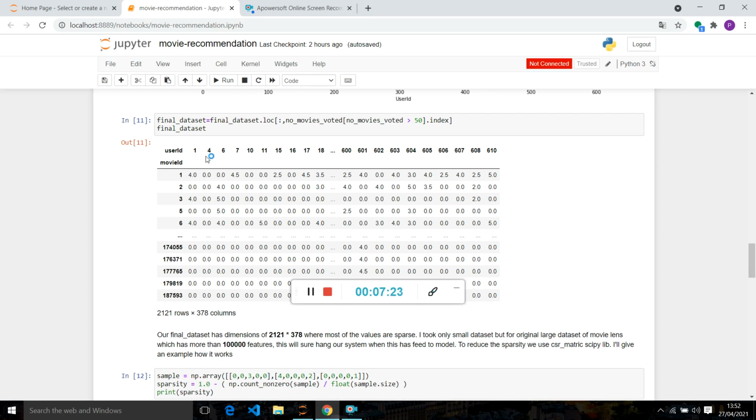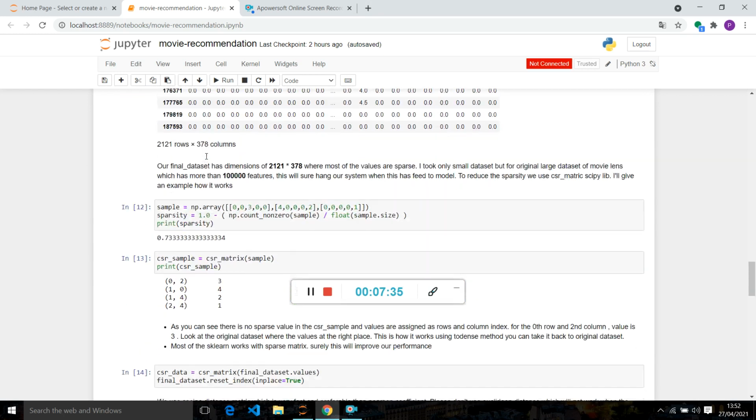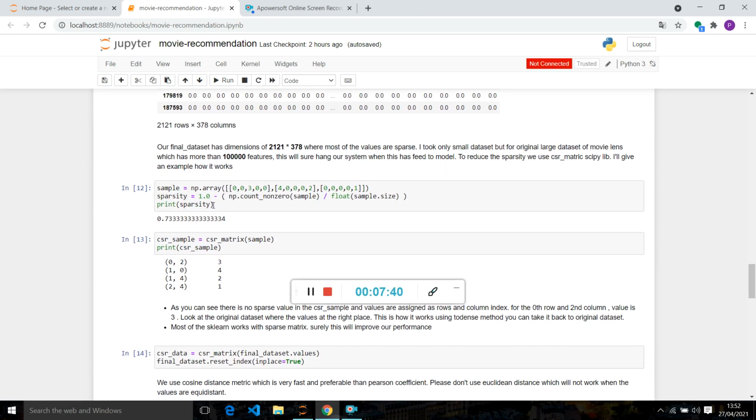For the sparse dataset, in our first cell we will import csr_matrix. We use the CSR matrix to reduce the sparsity, and here is an example of it. Here is a simple array, and after we implement CSR, we see that array in a very simple index form: the 0th row and second column has the value 3, the first row and 0 column has 4, and the first row and fourth column has the value 2.